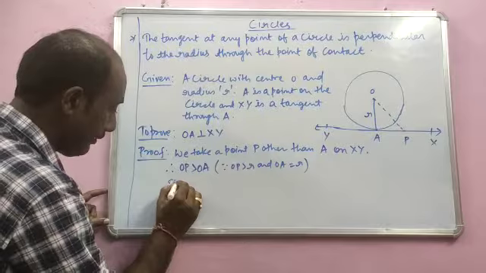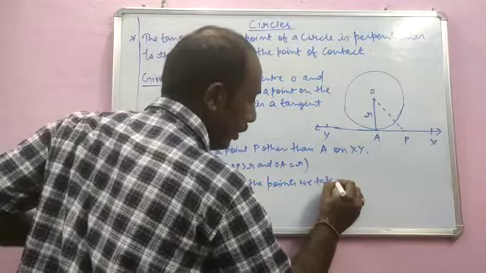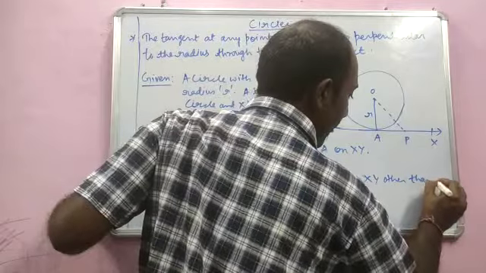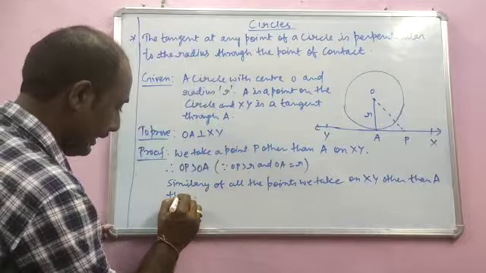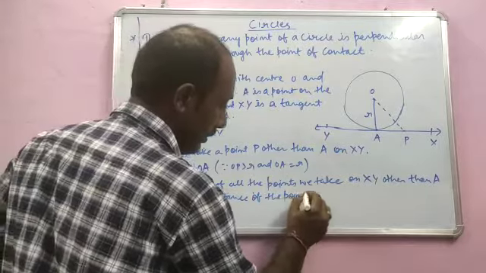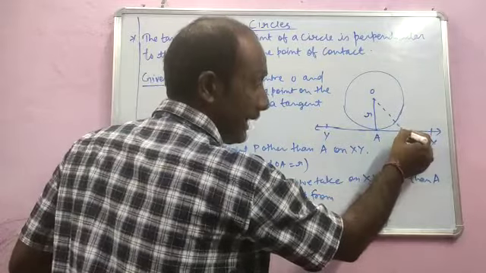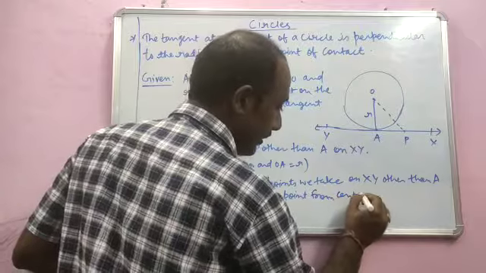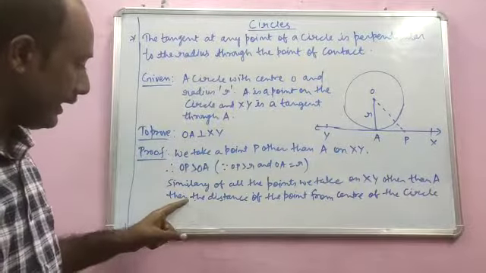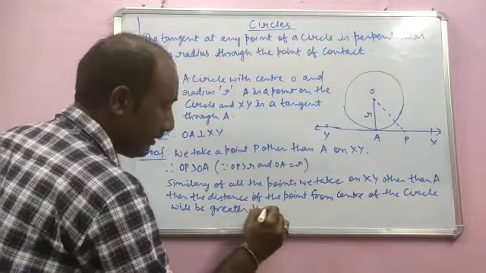Similarly, you will write here that of all the points we take on XY other than A, if you take any point on XY, then the distance of the point, like here the point was P, the distance of this point from the center of the circle will be greater than OA.